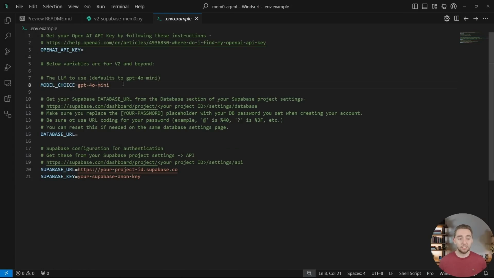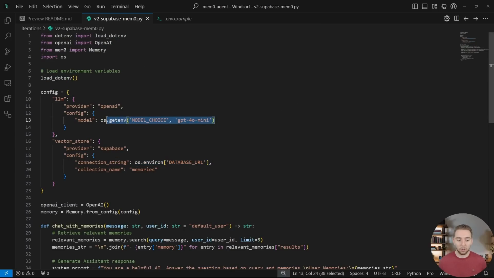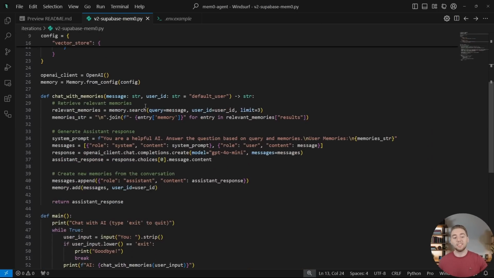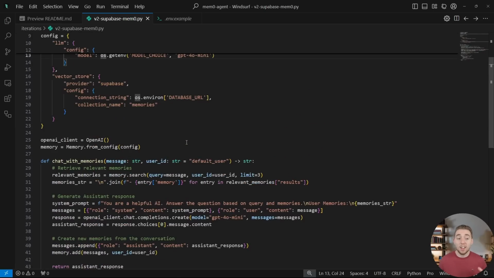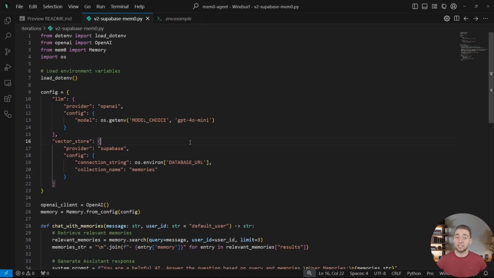And then I also made it so you can make your model dynamic based on an environment variable as well. Those are the only changes. The rest of this is exactly the same as version 1. And now we have Supabase set up, so we can talk to our agent and watch our memories get stored in Supabase. And I'll show you that.